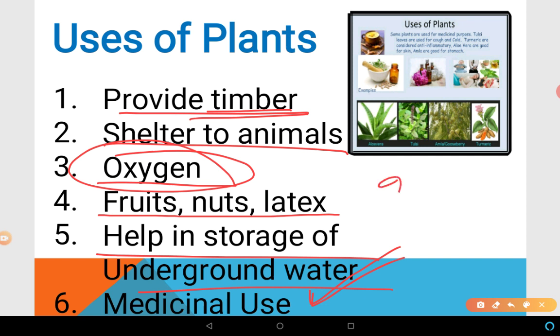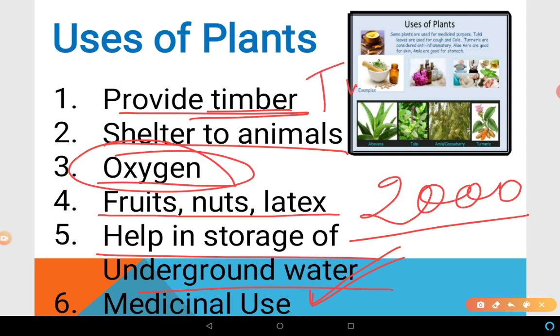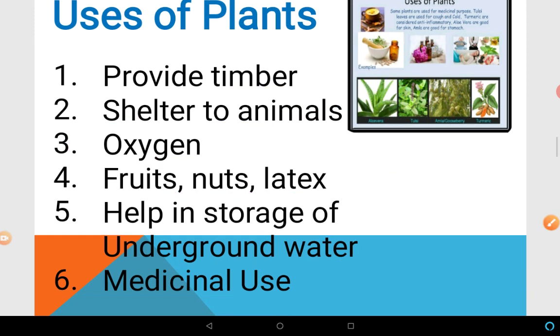In Ayurveda, approximately 2000 plants and trees are explained for medicinal purposes. For example, tulsi, we can use in cough and cold, right? Neem has antibacterial or antibiotic properties. It is used to treat skin diseases and blood diseases. Sarpgandha, jamun, so many different plants and trees are used for medicinal purposes.